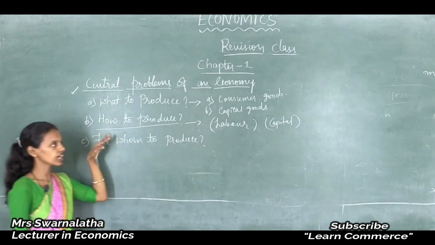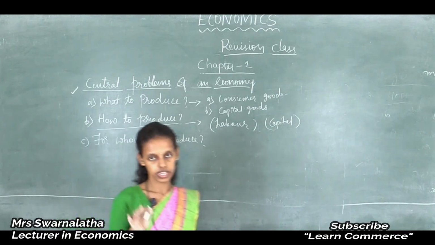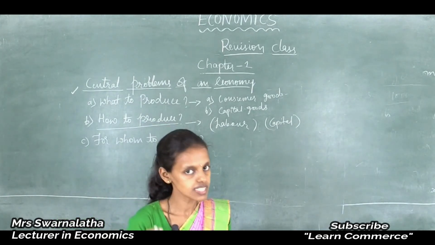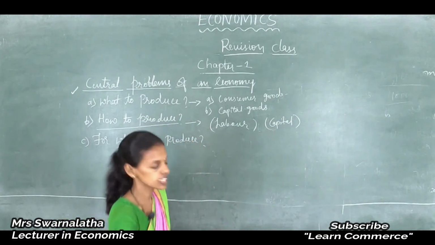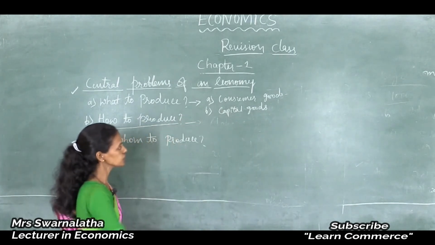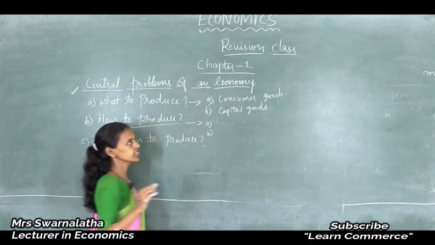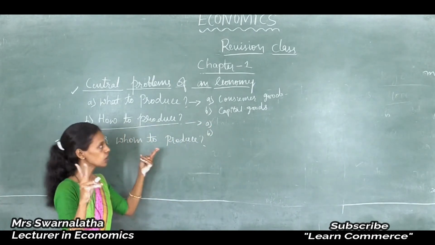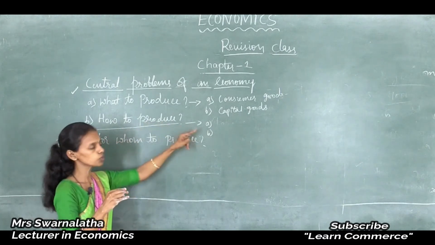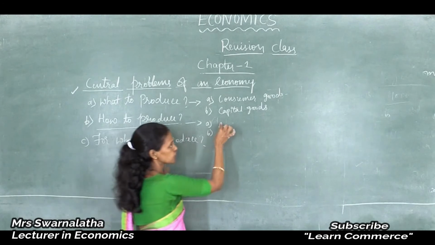So what kind of technique should be used in the field of production? For example, whether to use the labor intensive technique or the capital intensive technique. Again there are two questions arising out of how to produce: what kind of technique should be used in the field of production?